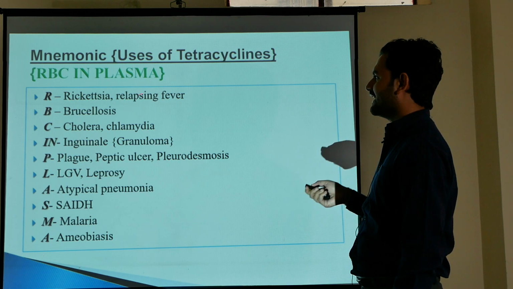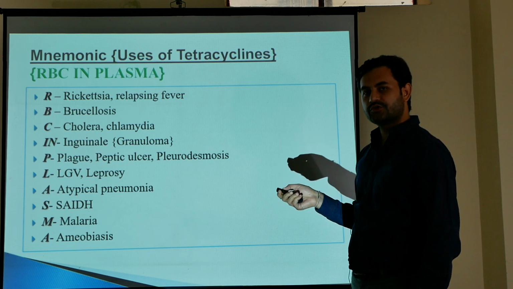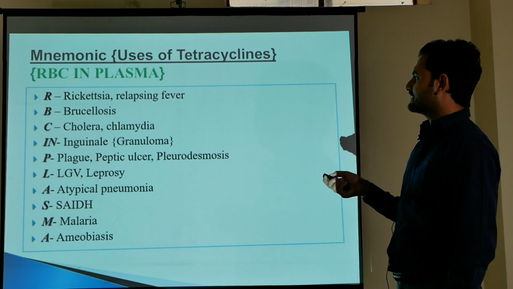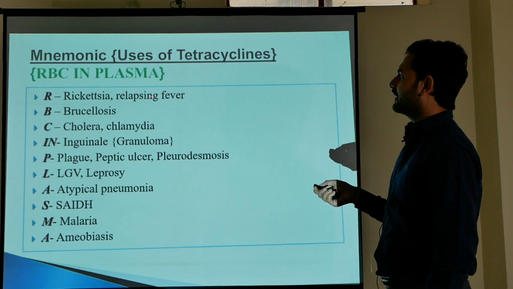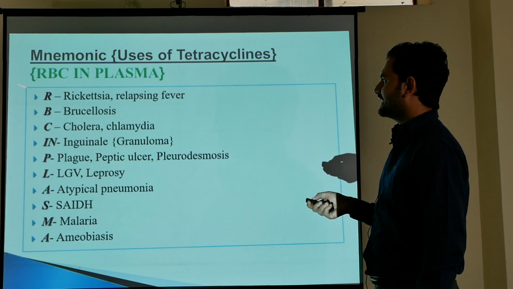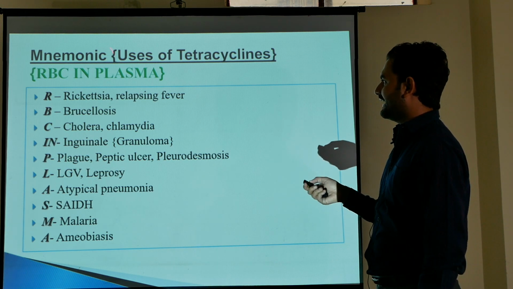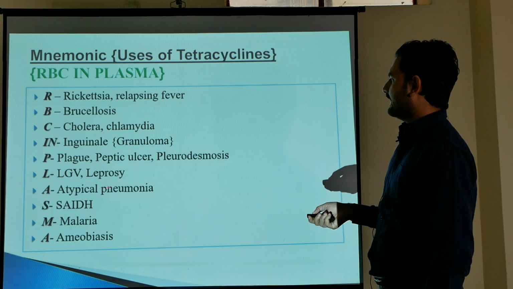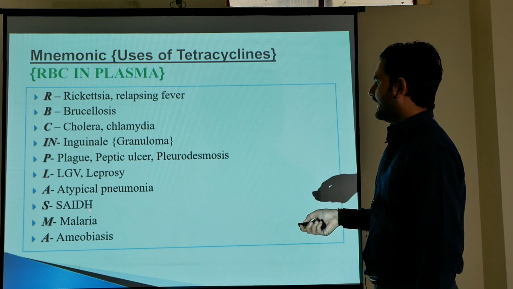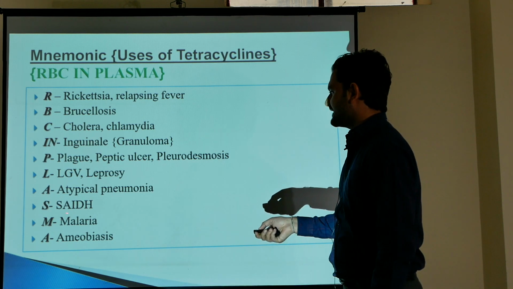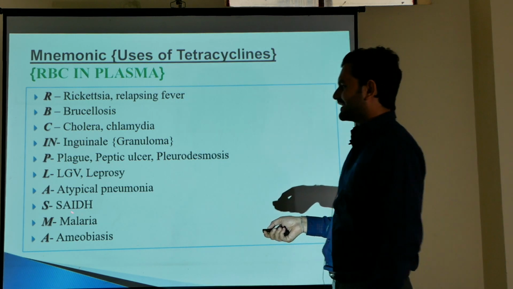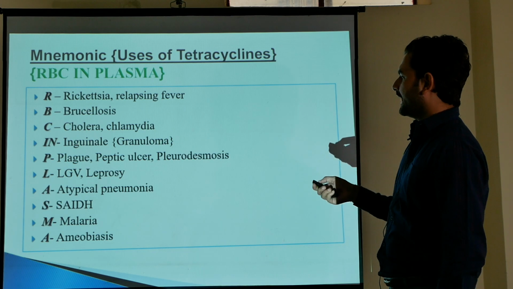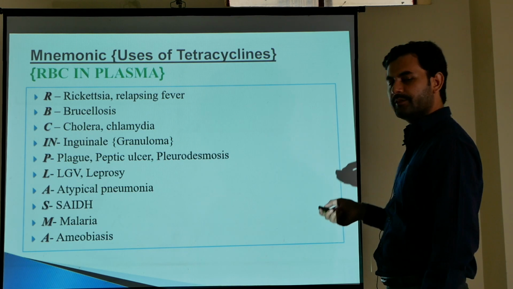R for rickettsia, relapsing fever, B for brucellosis, C for cholera and chlamydia, N for inguinal granuloma, P for plague and peptic ulcer, L for LGV and leprosy, A for atypical pneumonia, S for SIADH, that is not AIDS, that is SIADH, syndrome of inappropriate secretion of antidiuretic hormone, M for malaria, and A for amoebiasis.